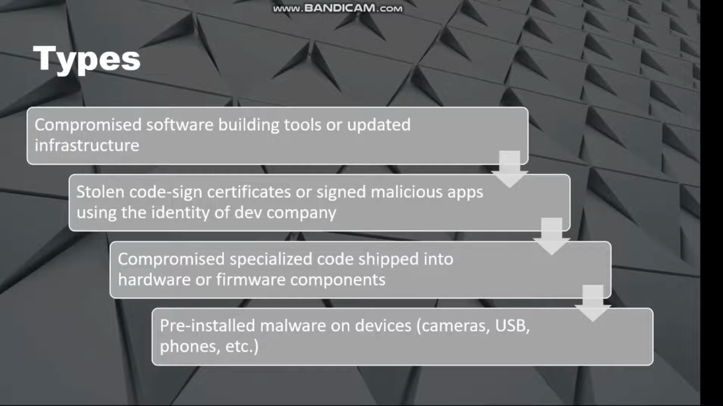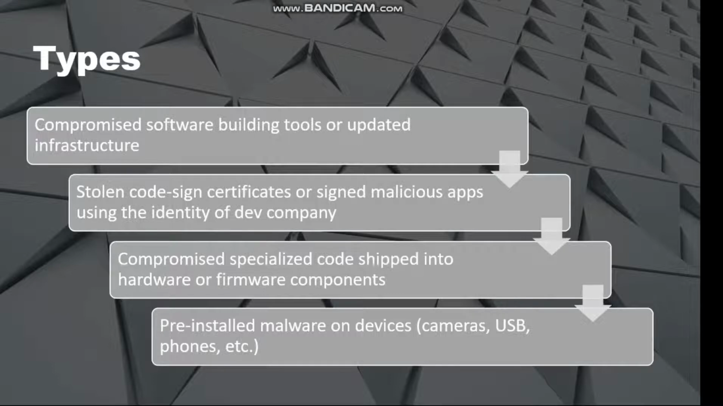These are the types of supply chain attacks. Compromised software building tools and update infrastructure: introduce security weaknesses in the development process even before it is used to create an application. Stolen code signing certificates: signing malicious apps using the identity of a developer company. Hackers steal a certificate used to vouch for the legitimacy and safety of a company's product. They can peddle malicious code under the guise of that company's certificate.